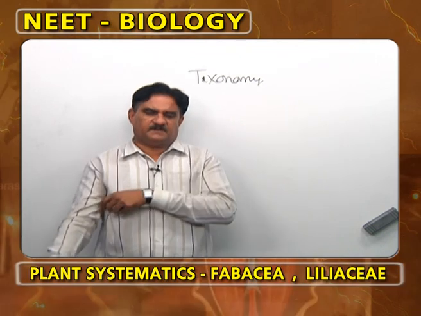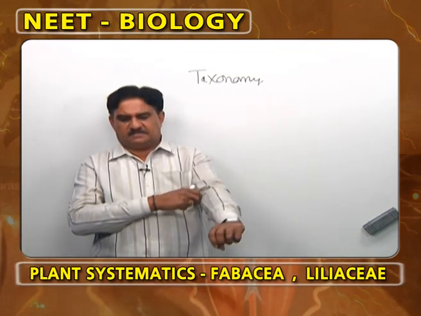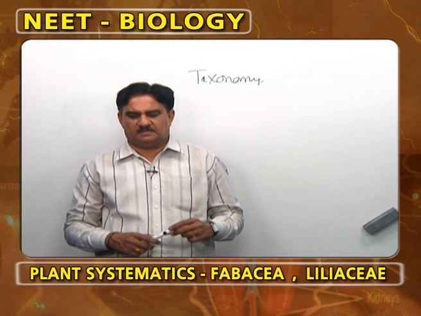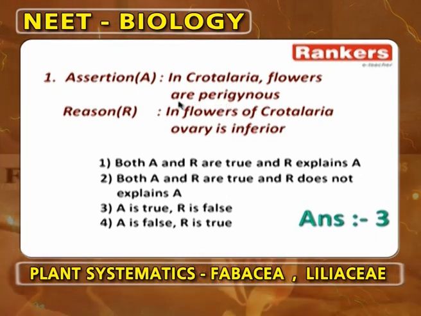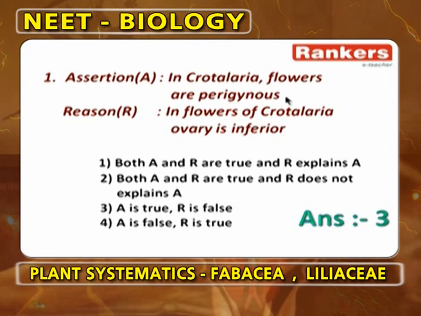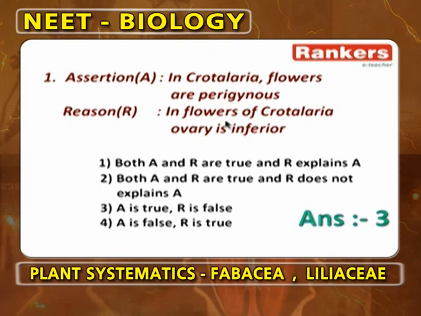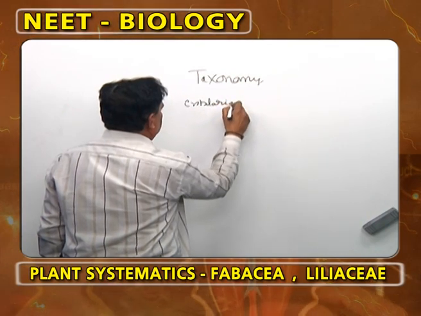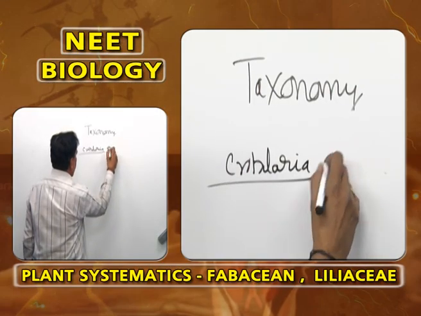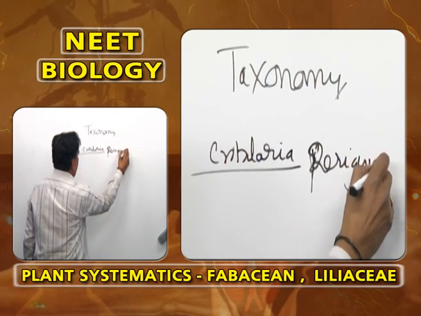Coming to the bits from Fabaceae, Solanaceae and Liliaceae. First bit, in Crotalaria the flowers are epigynous. Crotalaria juncea belongs to the family Fabaceae, which is a fiber yielding plant, popularly called sun hemp fiber. The flowers of Crotalaria is inferior. The speciality of Crotalaria is epigynous, correct. Sorry, perigynous is correct. Thalamus is cup shaped.